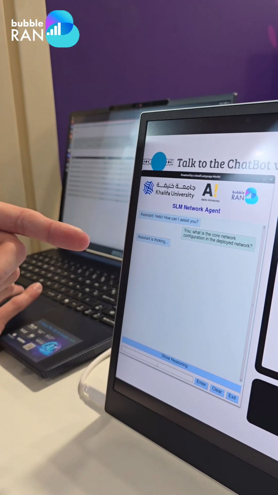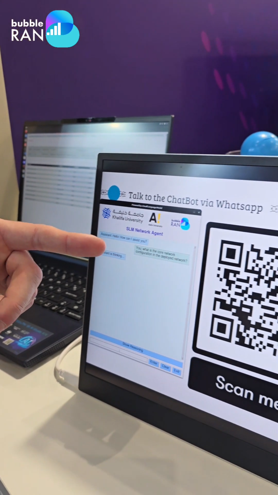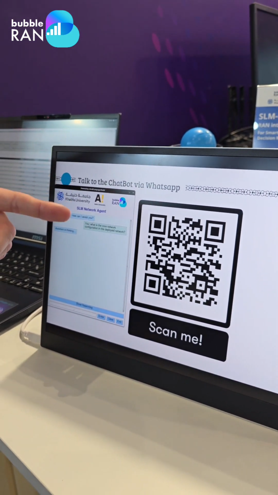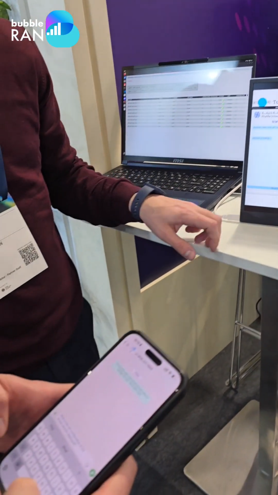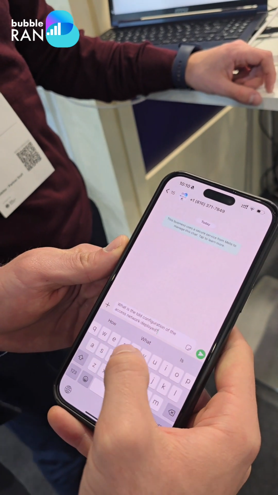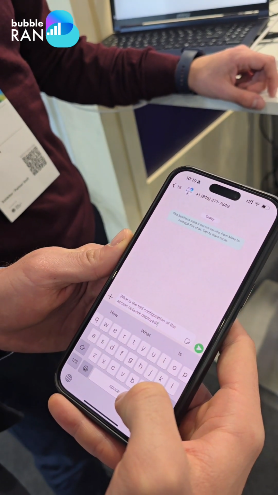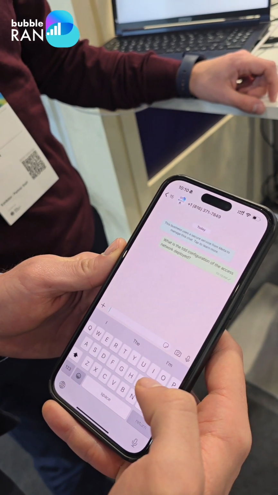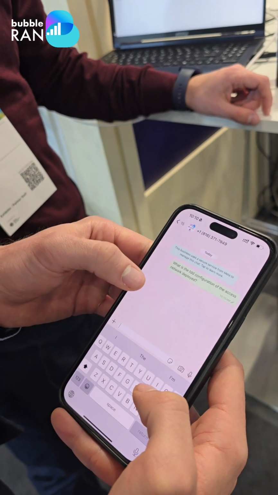Okay, and while we wait for the answer, I can show you that we can also query the chatbot from WhatsApp with this QR code. Here we have the WhatsApp ready, and I will ask a different question. What is the TDD configuration of the access network deployed? And we will wait, the answer will come here.